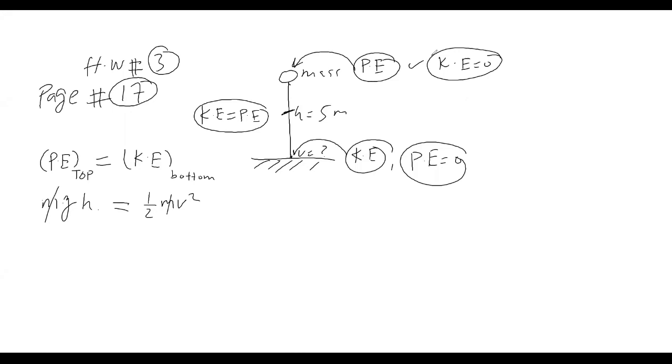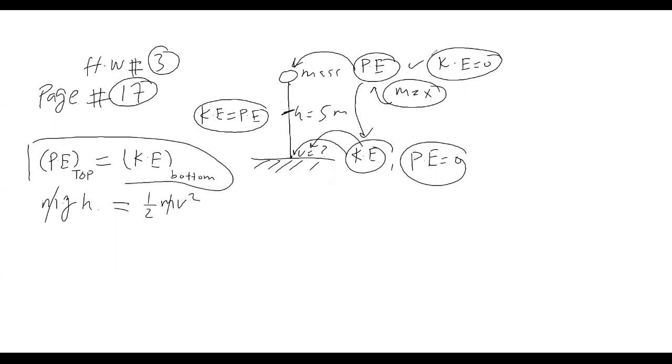To get rid of m, we don't know the value of m. The value of mass m is not given. So you guys think we cannot find out potential energy. If we cannot find out potential energy, then we cannot find out its kinetic energy. And if we cannot find out kinetic energy, we cannot find out velocity. But no, you just simply do like this. Use this equation: potential energy at top is equal to kinetic energy at bottom.